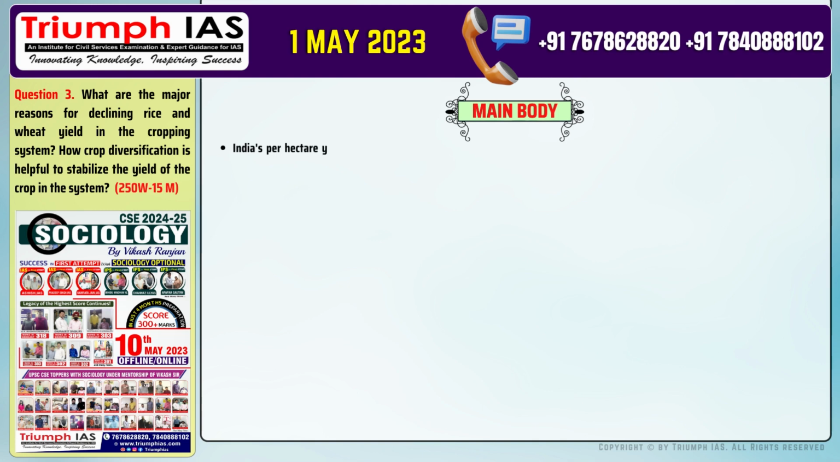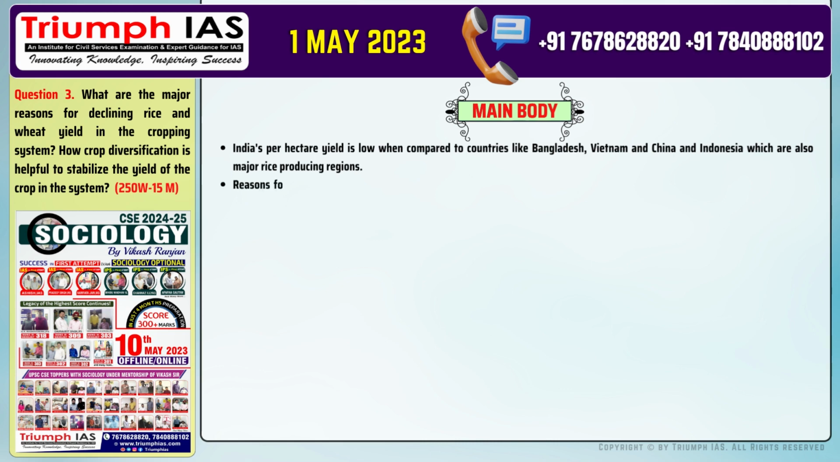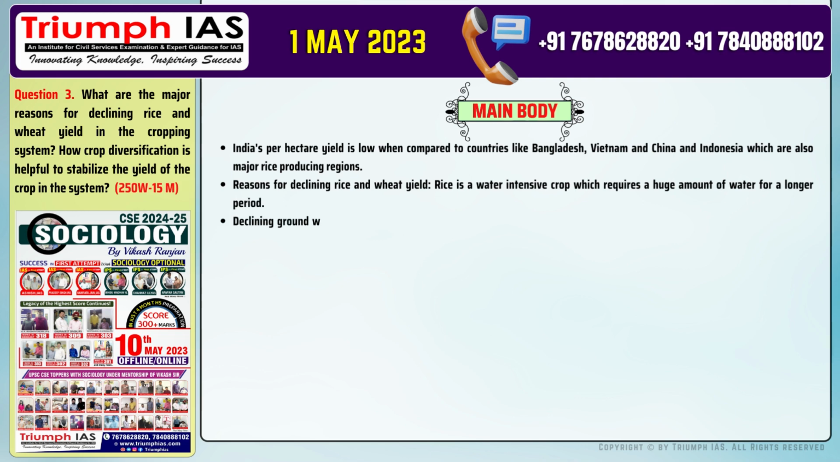The main body of the answer should be: number 1. India's per hectare yield is low when compared to countries like Bangladesh, Vietnam, China and Indonesia, which are also major rice-producing regions. Number 2. Reasons for declining rice and wheat yield: rice is a water-intensive crop which requires a huge amount of water for a longer period. Number 3. Declining groundwater level and irregular monsoon is one of the reasons behind declining yield.